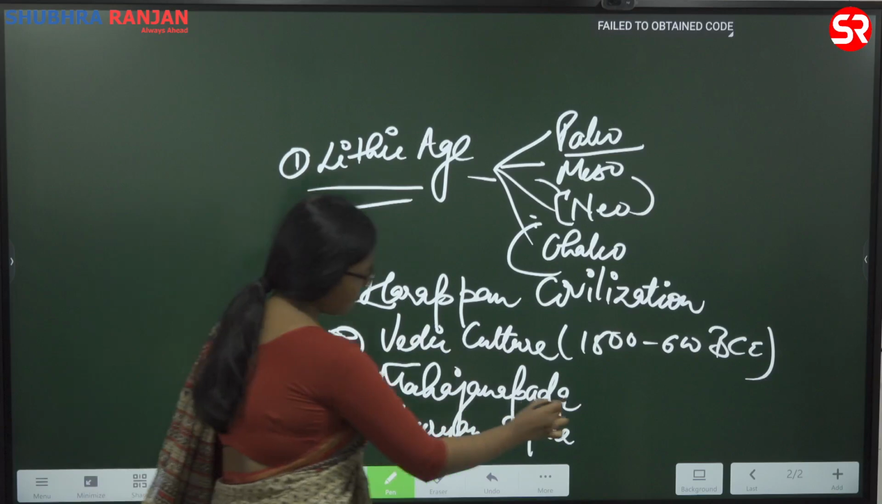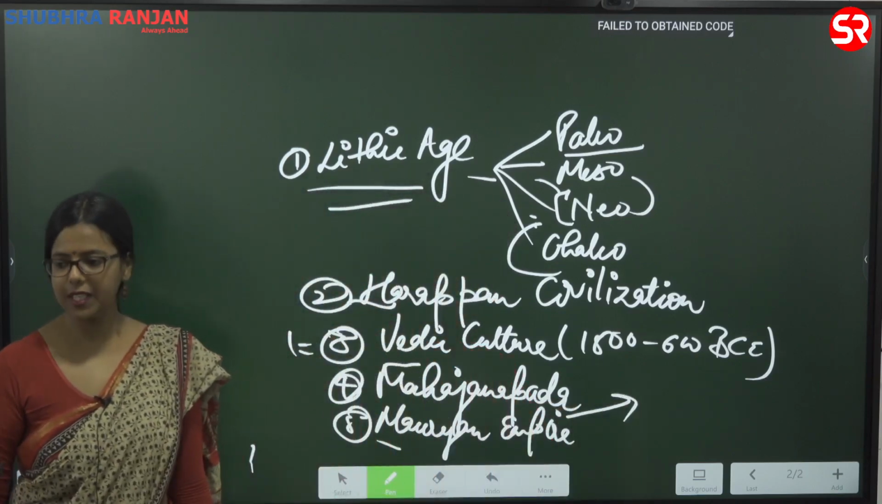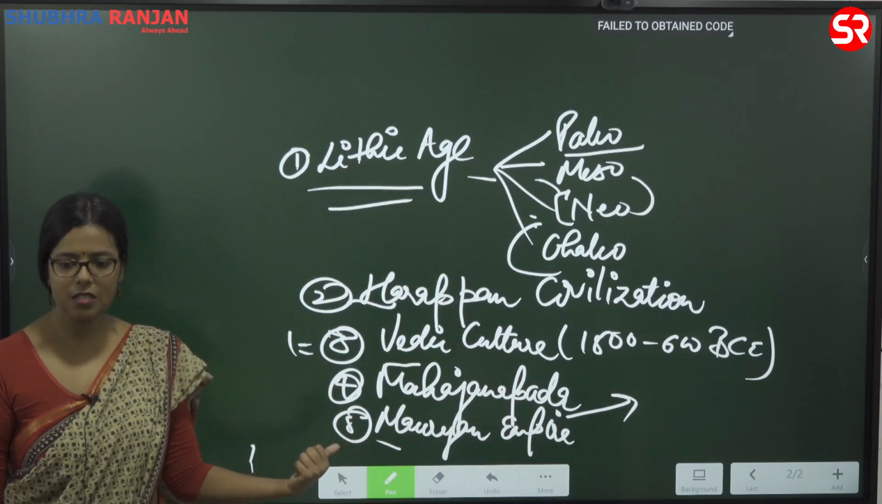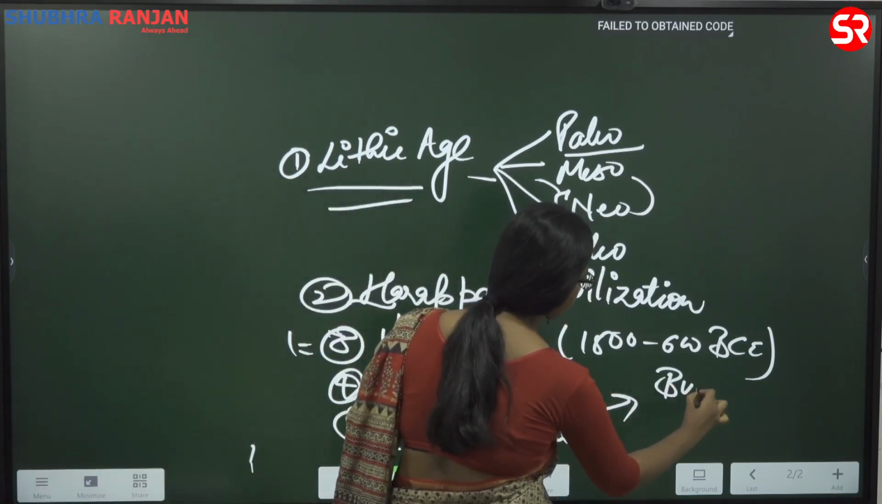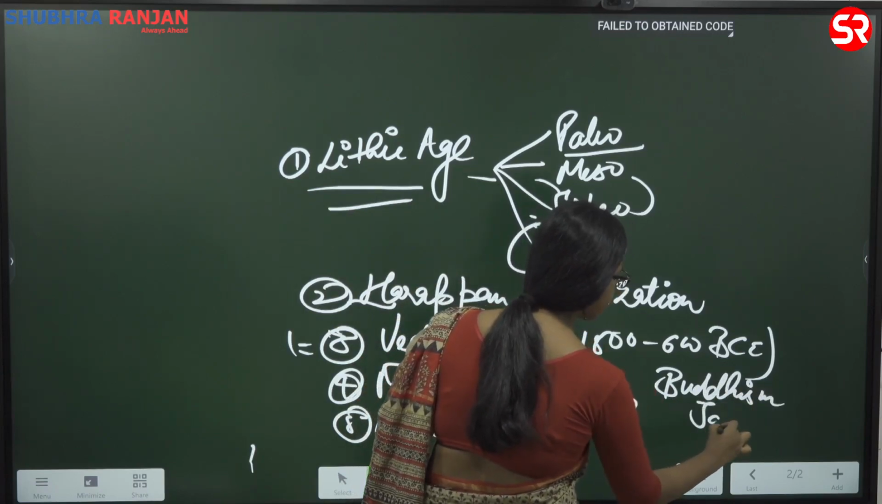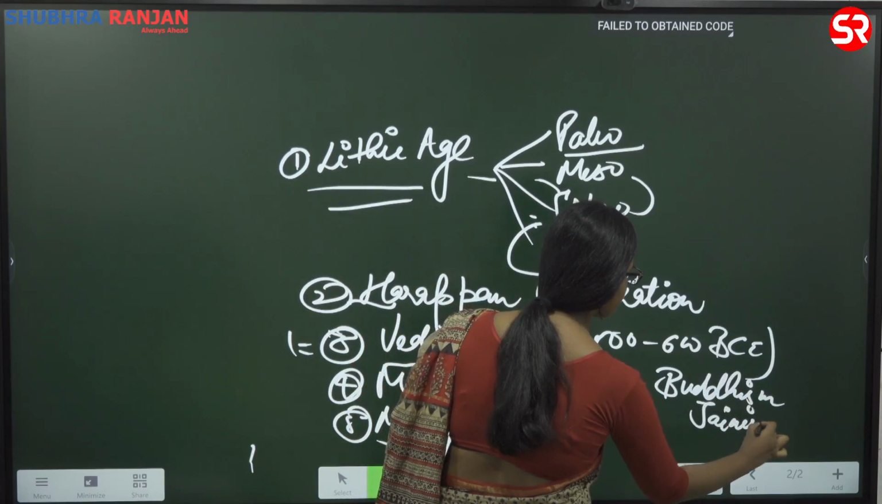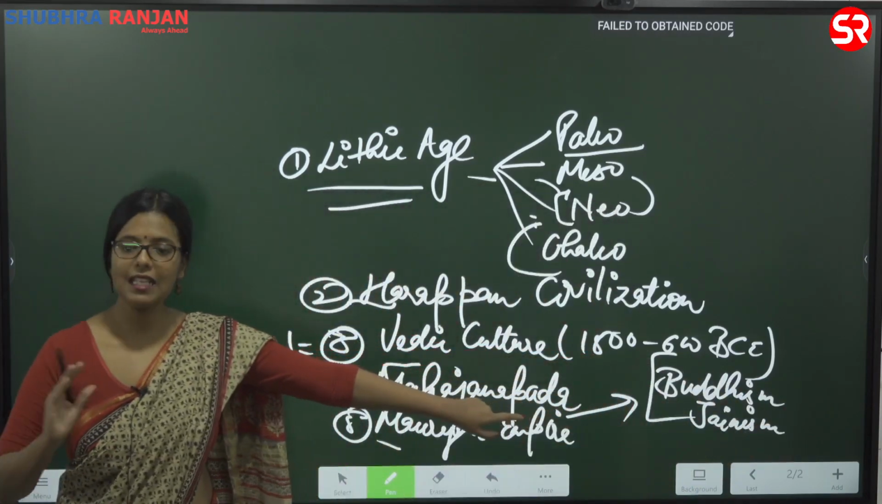See, at the time of the Mahajanpadas, there is the birth of two very important religions in the Indian subcontinent, Buddhism and Jainism. But we will not study it here. Why? There is a reason.